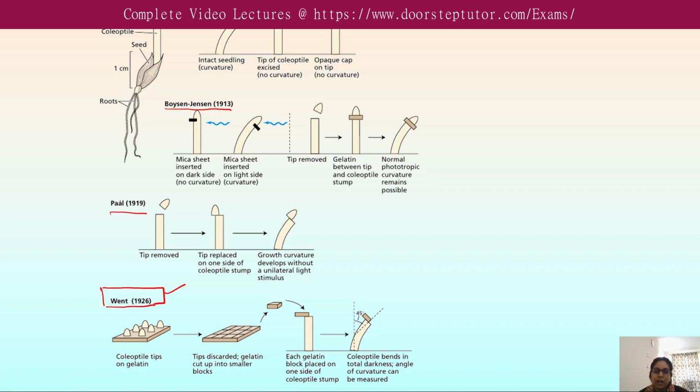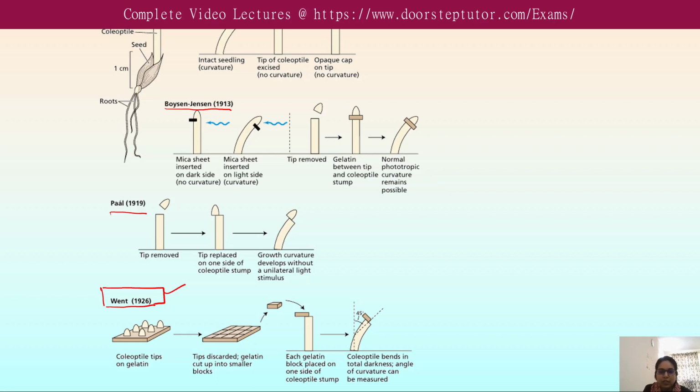From the experiments on coleoptile phototropism, Darwin in 1888 concluded that the growth stimulus is produced in the coleoptile tip and is transmitted to the growth zone.